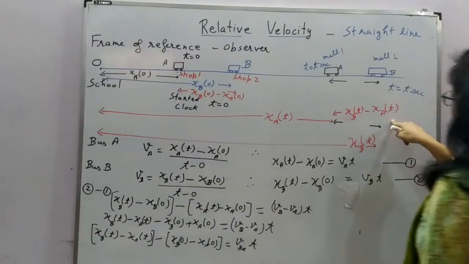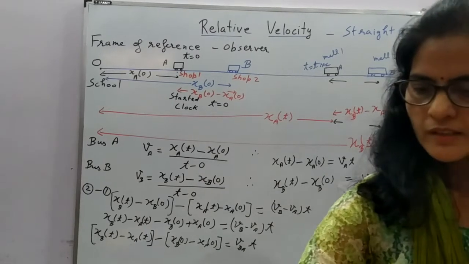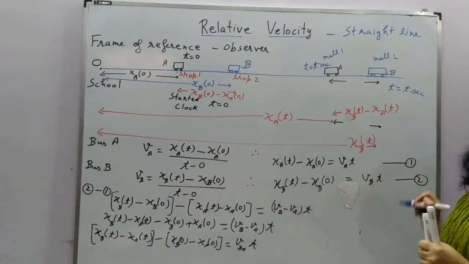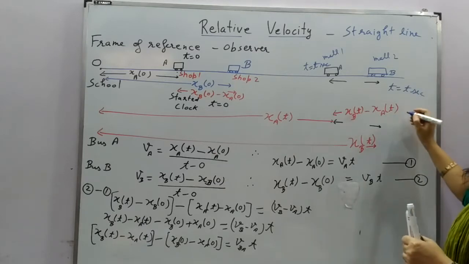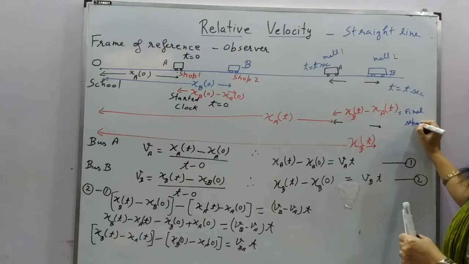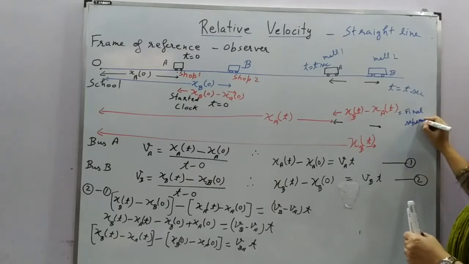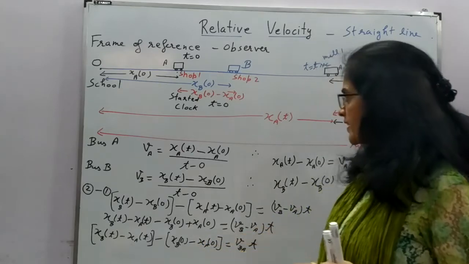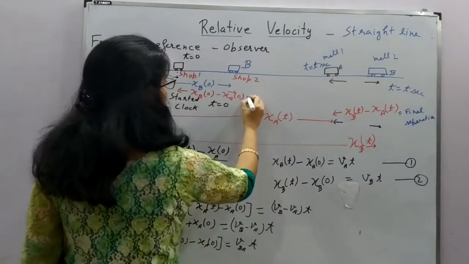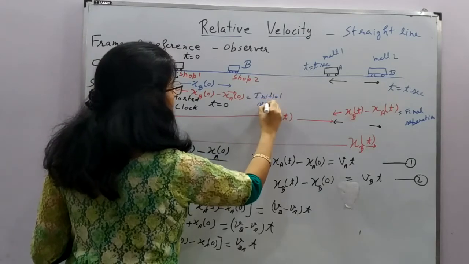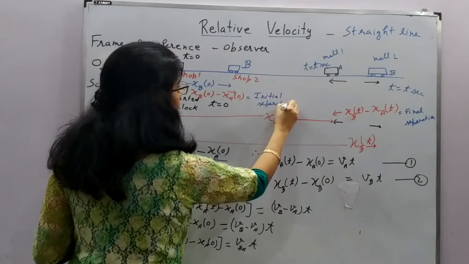This is the final separation between A and B. And if we look at this term, XB naught minus XA naught, this is the initial separation.